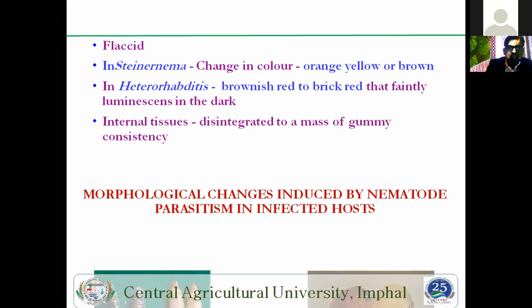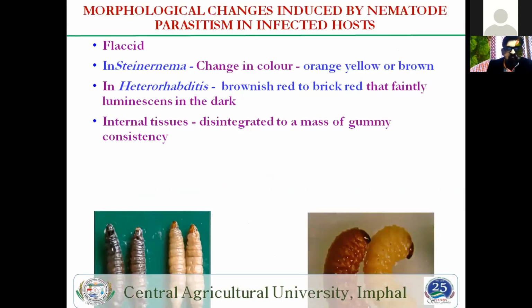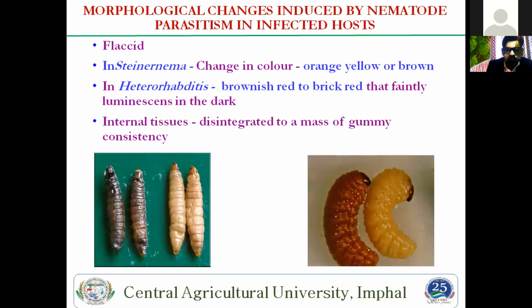Now, these are also symptoms of how most insects are controlled through these nematodes. Color also changes with different types of nematodes; different colors occur.